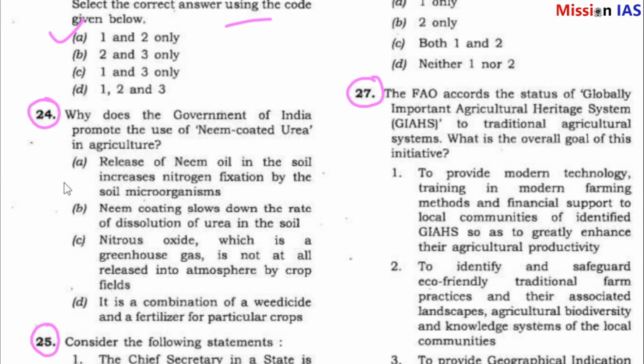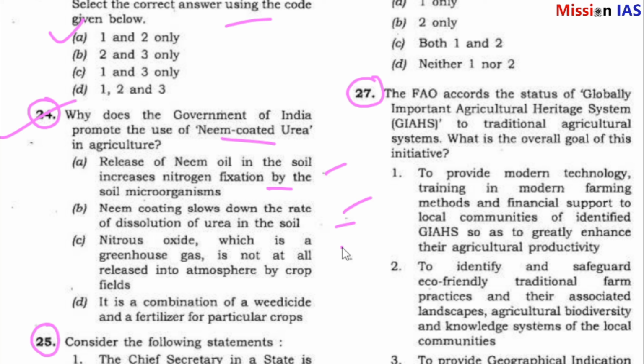Question number 24. Why does the government of India promote the use of neem coated urea in agriculture? Release of neem oil in the soil increases nitrogen fixation by the soil's microorganisms. Neem coating slows down the rate of dissolution of urea in the soil.